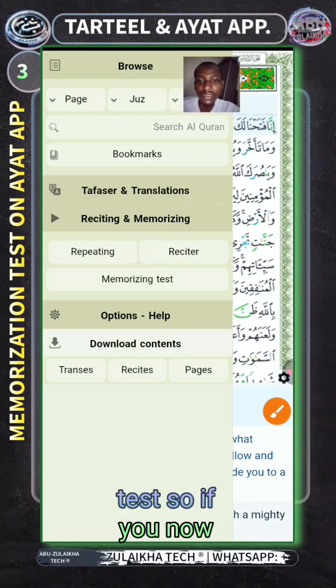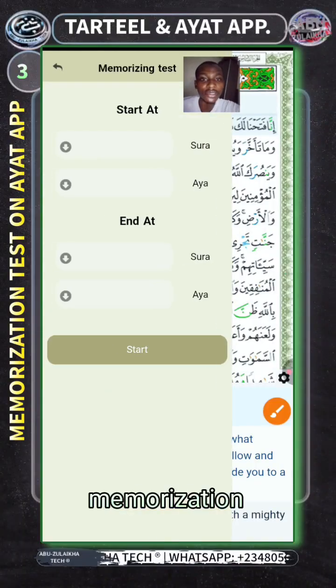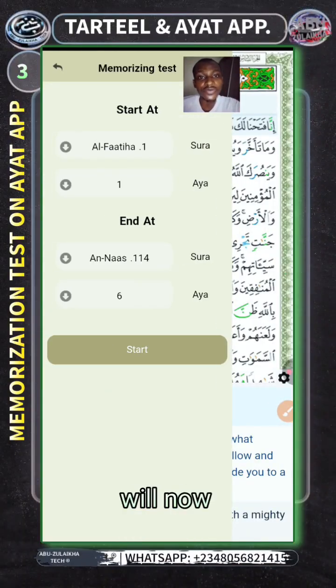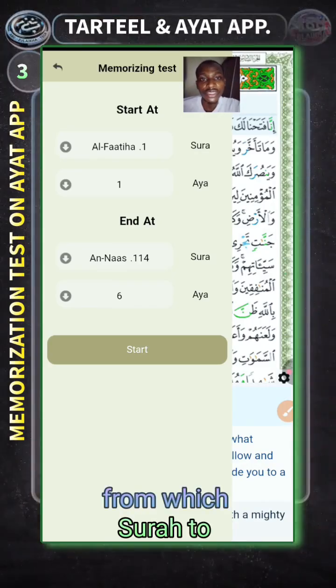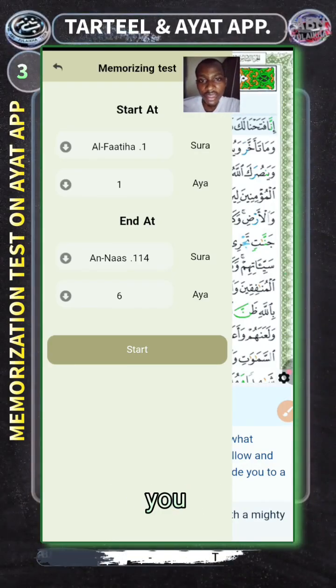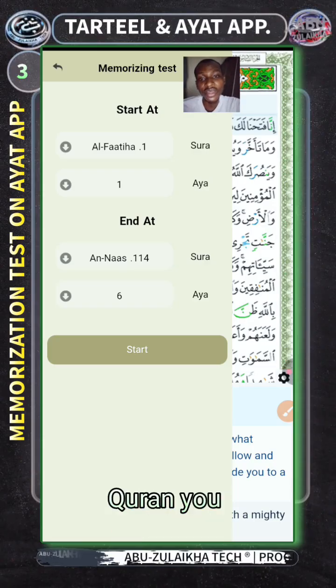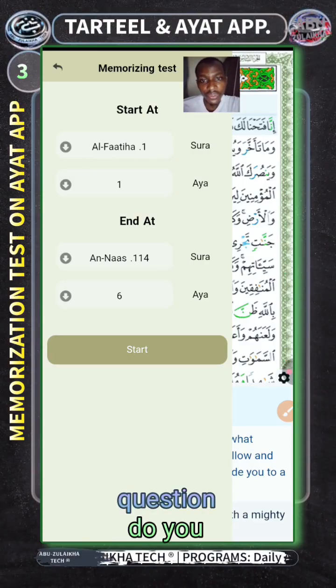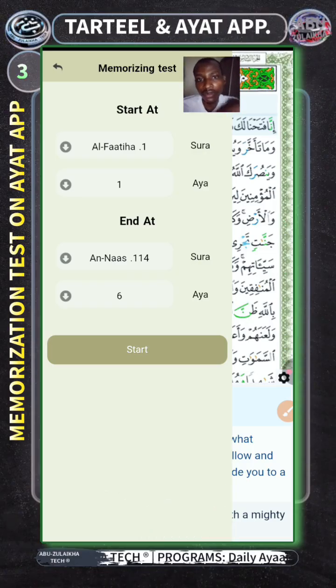So then this is what we want to discuss, that is the memorization test. If you now press on the memorizing test, it will now ask you from which surah to which surah. If you already memorized the whole Quran, you can choose from Al-Fatiha to An-Nas. Then it will be asking you one question. Do you understand? It also hides verses.